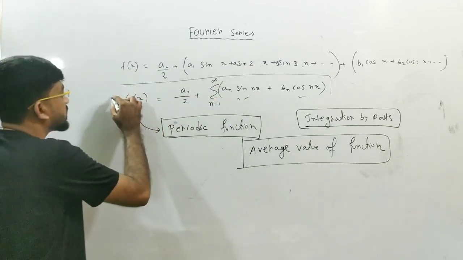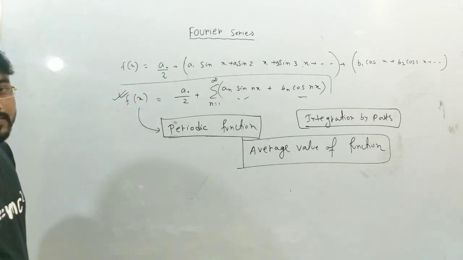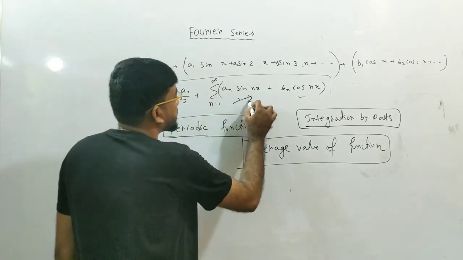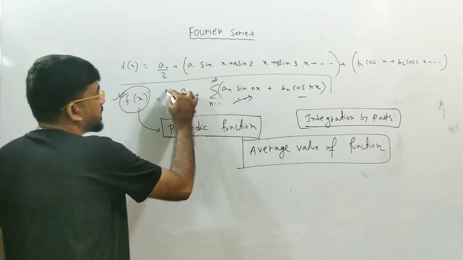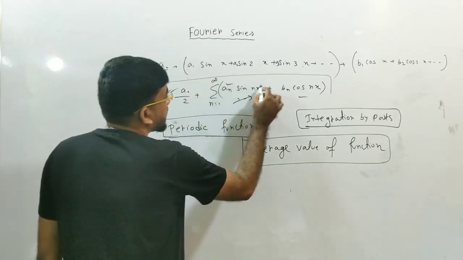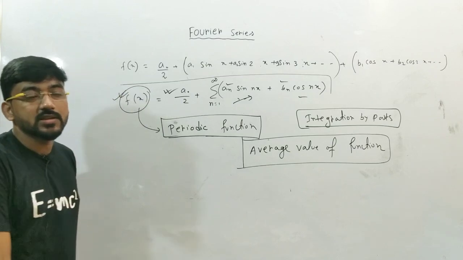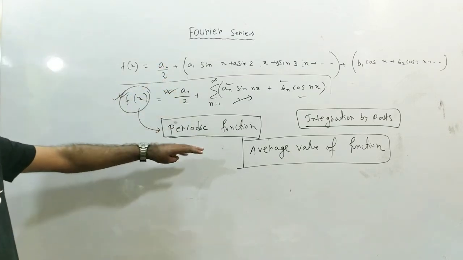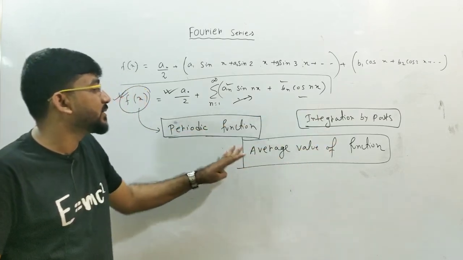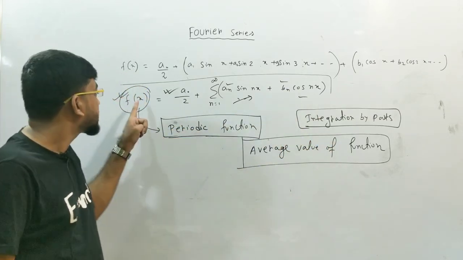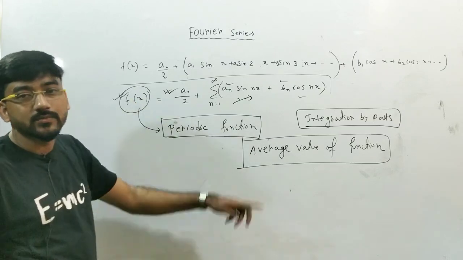Then I will move to the Fourier series, how we can expand a periodic function in terms of Fourier series, and what the coefficients a0, an and bn will be. What will be the expressions of a0, an, bn? I'll discuss that in the next class, after discussing these three mathematical tools that you need if you want to expand a periodic function in terms of Fourier series.